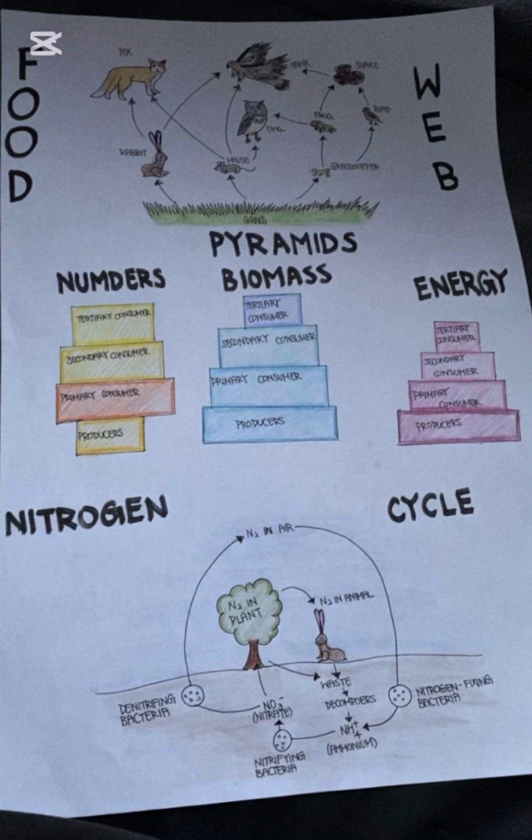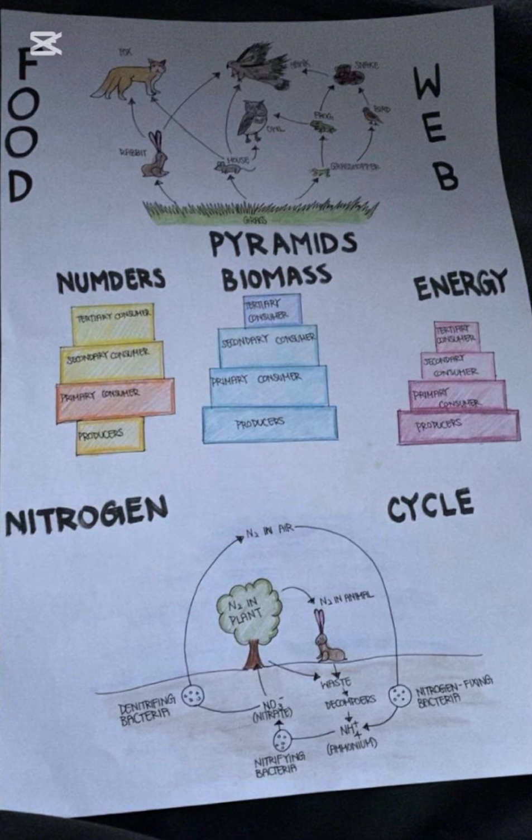Another source of interference is the burning of fossil fuels, which releases nitrogen oxides into the air. These gases can lead to acid rain and contribute to air pollution and climate change. Also, raising large numbers of livestock produces a lot of nitrogen-rich waste, which can overload local ecosystems if not managed properly. All of these actions speed up the nitrogen cycle and add more nitrogen than ecosystems can handle, leading to environmental problems.